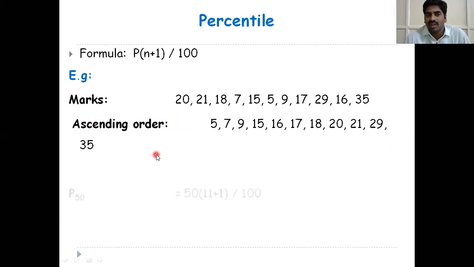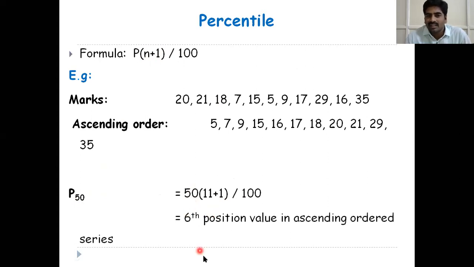Next, what is the formula? Here we are calculating the 50th percentile, so P is equal to 50. And how many observations are there here? Total 11 observations are there. So N is equal to 11, P into N plus 1 divided by 100. This is the formula. We are calculating the 50th percentile, so P is equal to 50 here. Next, this value is the 6th position value in ascending order.